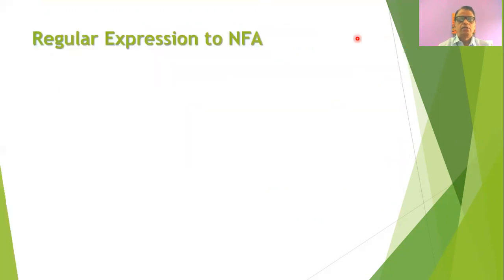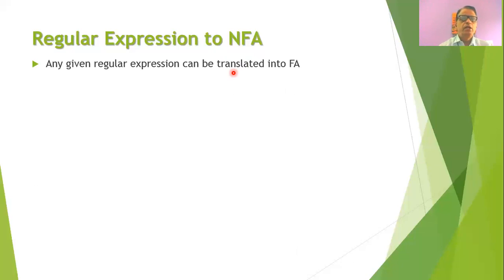So let us start the session on how to convert a given regular expression into non-deterministic finite automata. We know that a token has a certain structure and the structure of the token can be described by a regular expression. So whenever we theoretically describe the structure of the token by the regular expression, then we need to convert the given regular expression into finite automata.